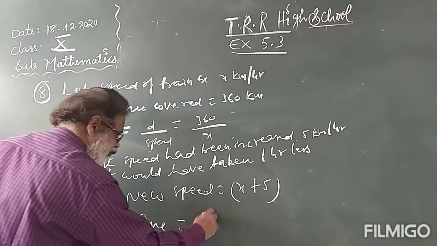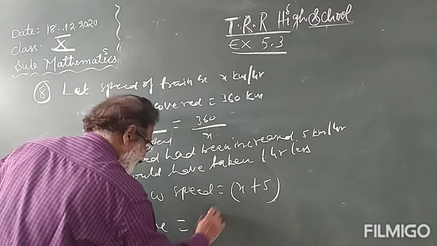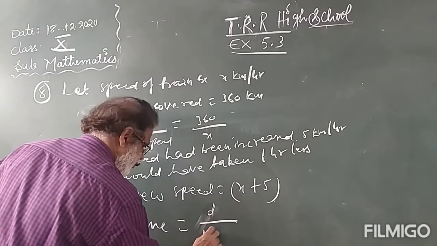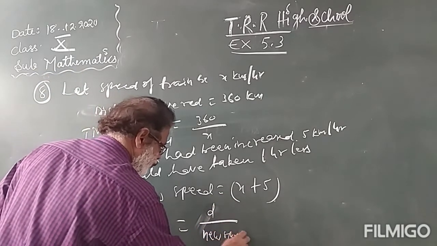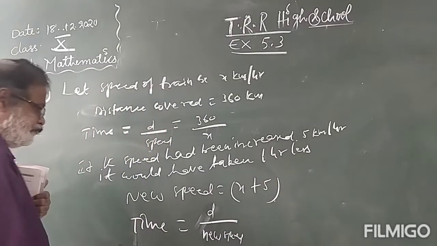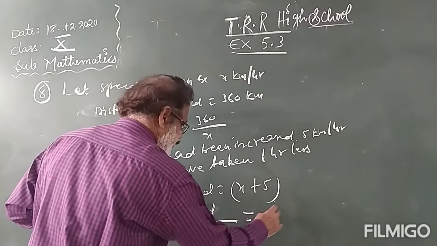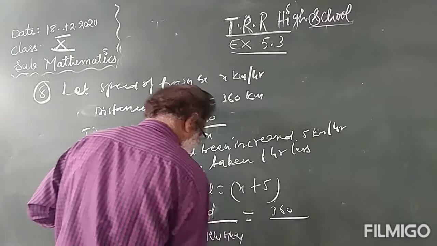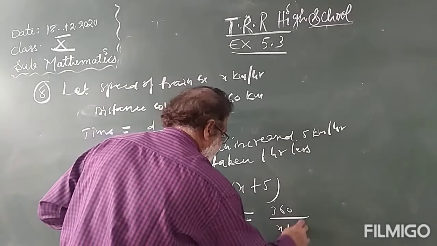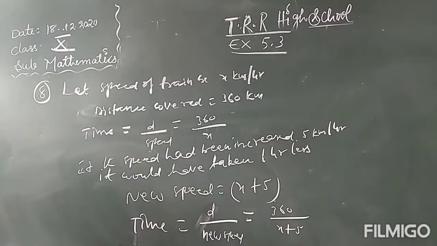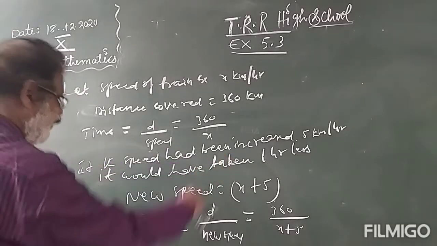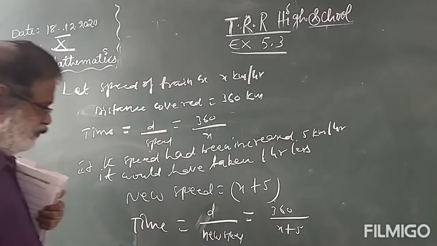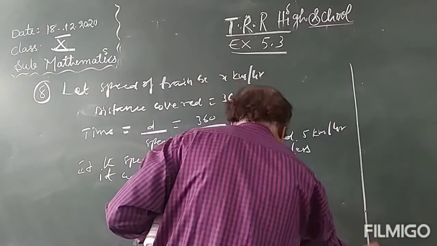Time is equal to distance by new speed. Distance is 360. New speed is how much? x plus 5. Previous time how much? 1 hour less. Previous time is 1 hour less.